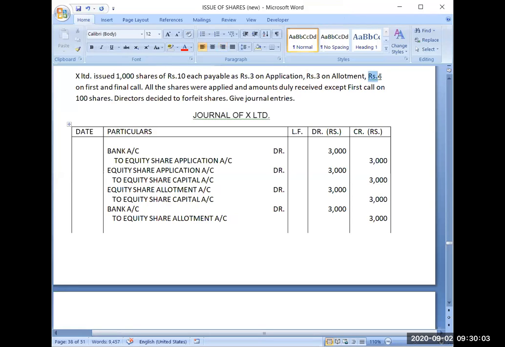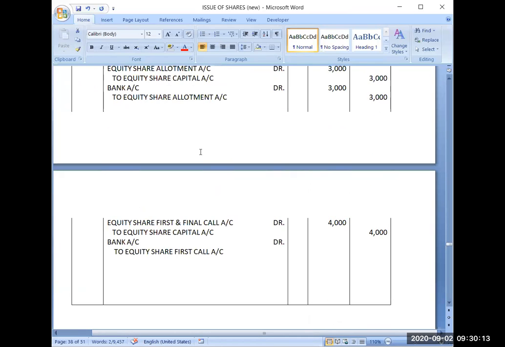Rupees 4 per share is the first and final call amount, multiplied by these 100 shares which have not paid you. So 400 you have not received out of total amount due of 4000. So how much amount you have received? Yes, very good. So final amount received is 3600.